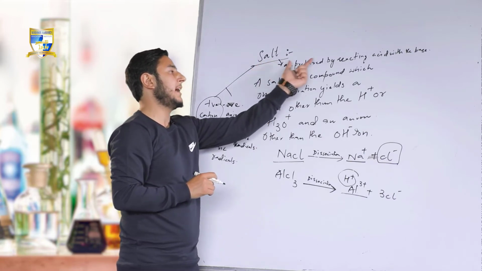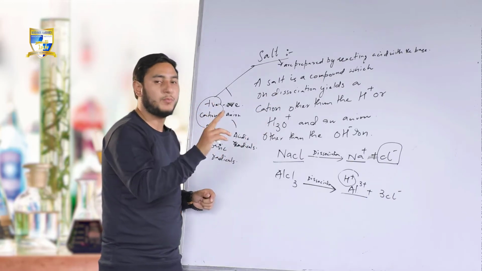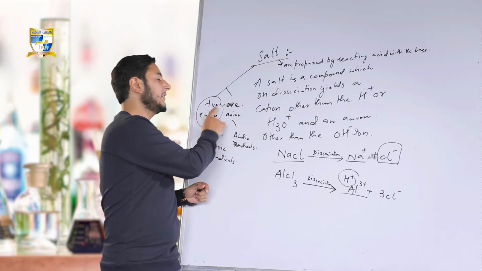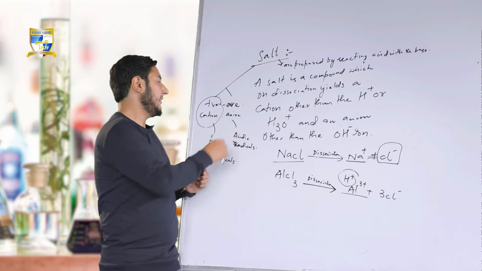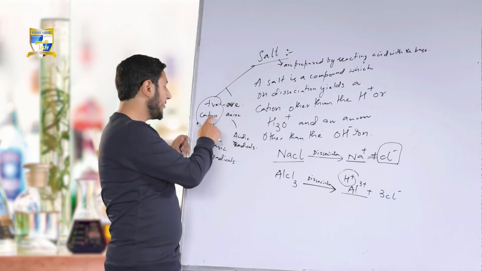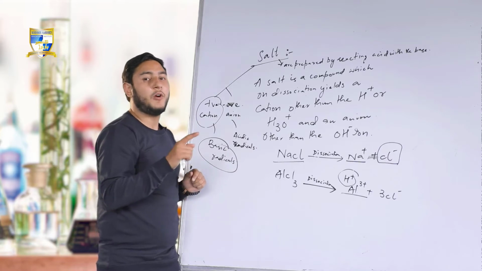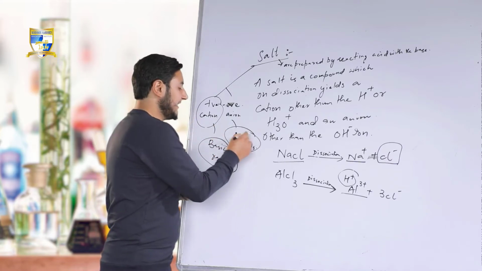Salts are prepared by reacting acid with the base, and salts consist of two ions. One among them is positively charged ion, other one is negative. The positively charged ion is called as cation, and the negatively charged ion is called as anion. The positively charged cations are also called as basic radicals, and the anions from which salts are obtained are called as acidic radicals.